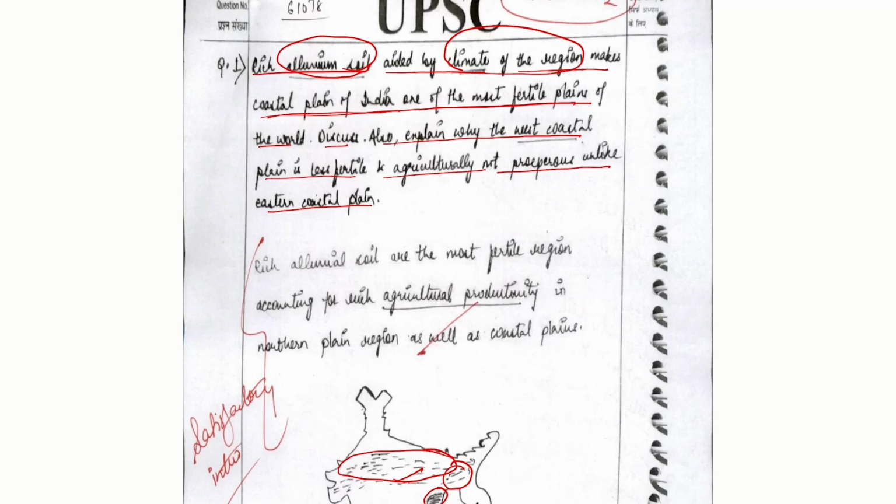So, here we need to discuss and explain why the western coastal plain is less fertile, agriculturally not prosperous, while the eastern coastal plains are. The eastern coastal plains are quite more fertile. This is happening because of the flow of the rivers, which is making the deposition of alluvium soil.